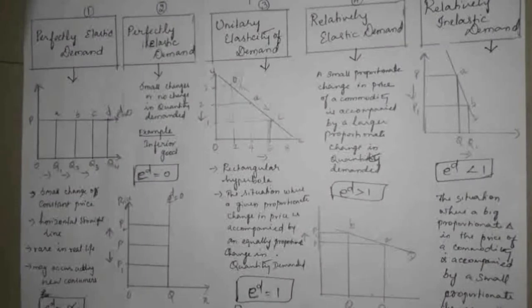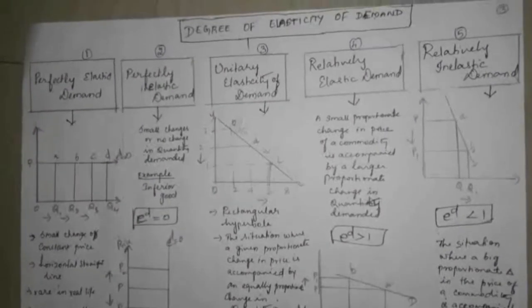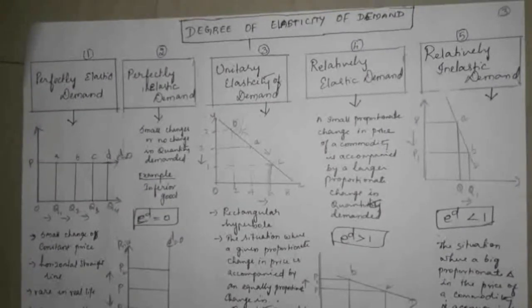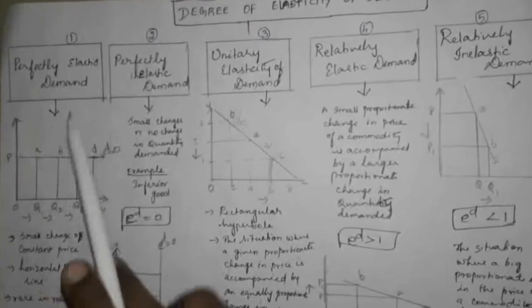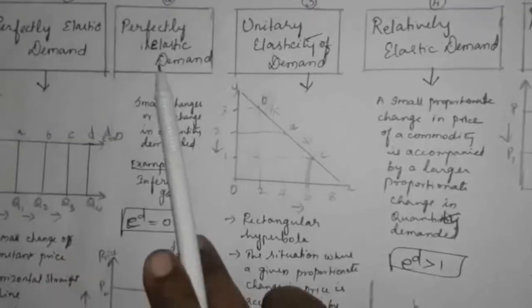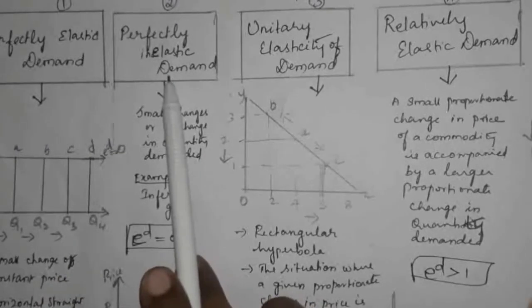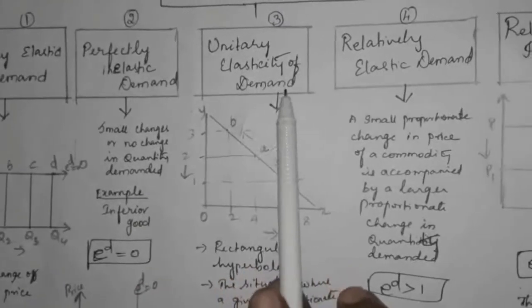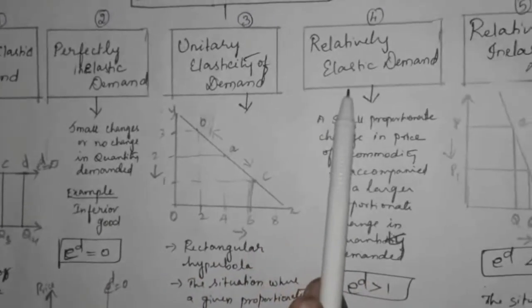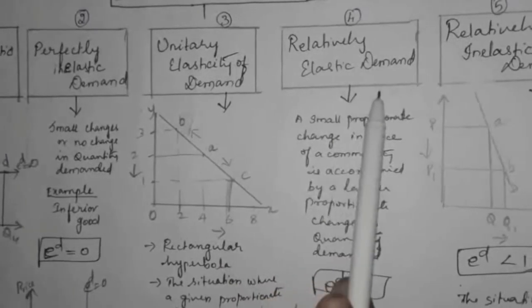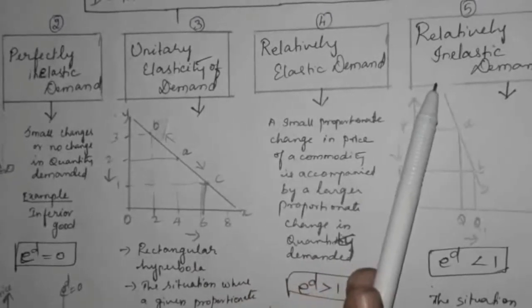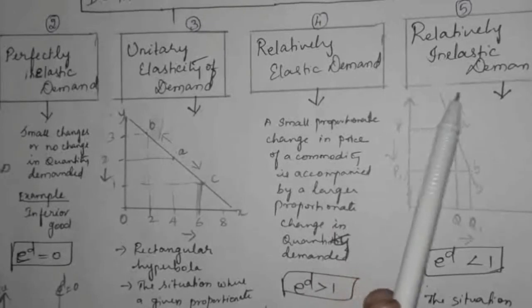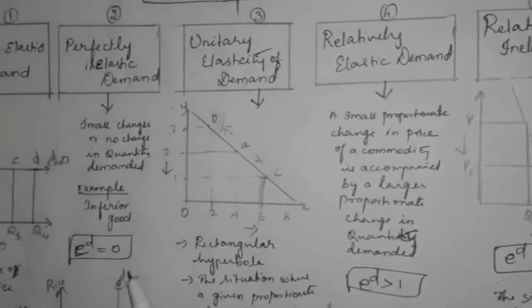And next one, degree of elasticity of demand. Actually, price elasticity we have 5 degrees. One is perfectly elastic demand, another one is perfectly inelastic demand, third one is unitary elasticity of demand, fourth one is relatively elastic demand, fifth one relatively inelastic demand. Let us see one by one.